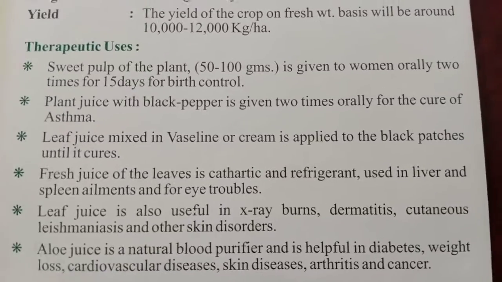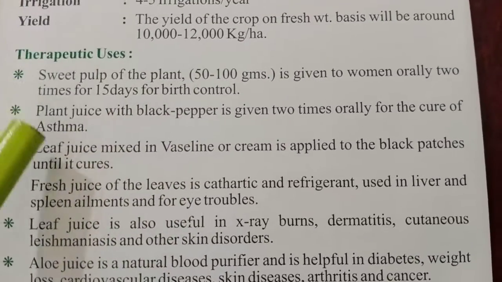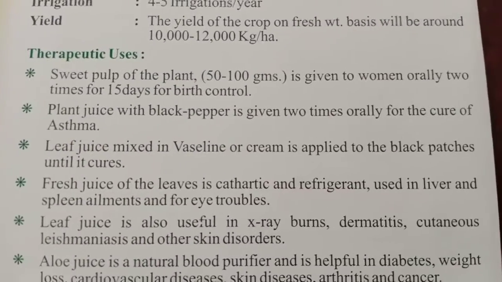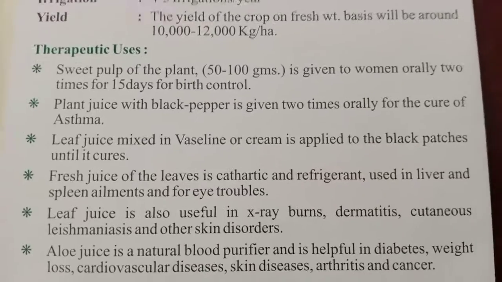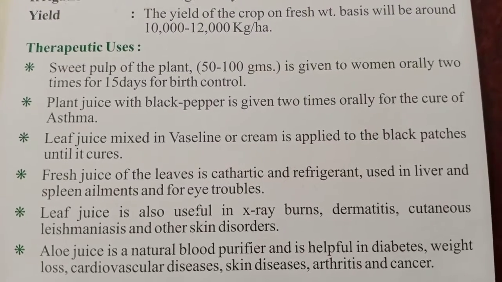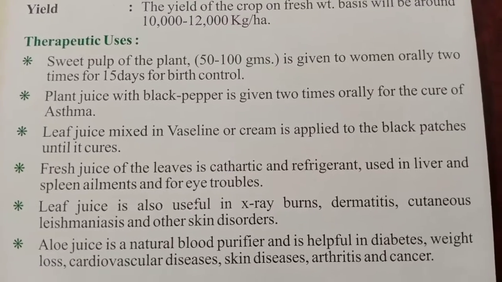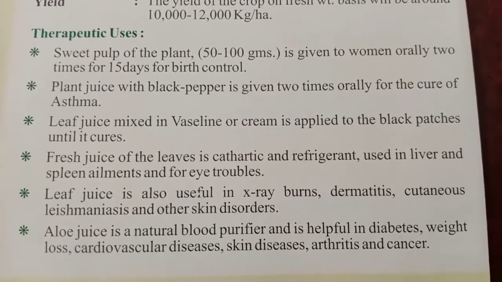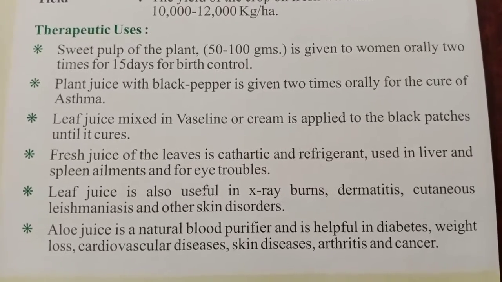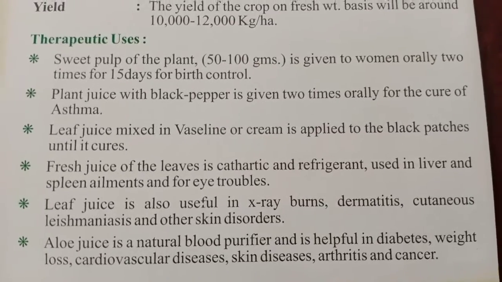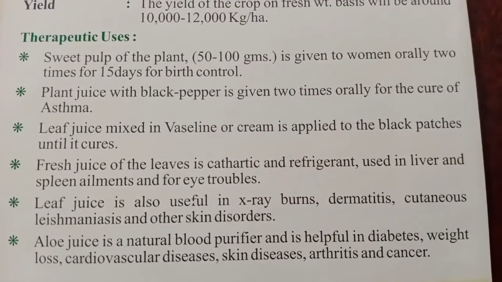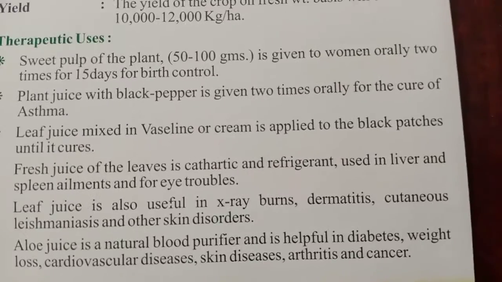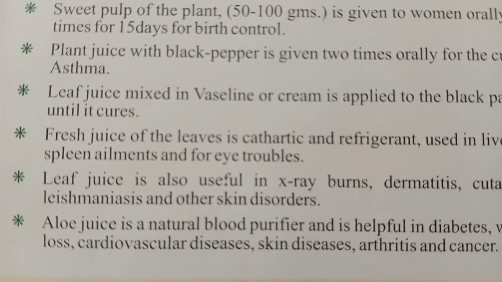Next, another medicinal use: plant juice with black pepper. Black pepper is miriyalu in Telugu. Plant juice with black pepper is given orally 2 times for the cure of asthma. Those who have breathing problems, mainly elders and asthma patients, when they take aloe vera juice along with black pepper, they can reduce the asthma.